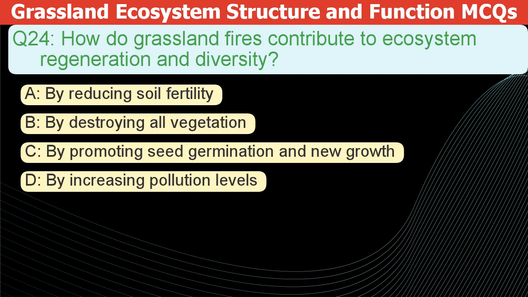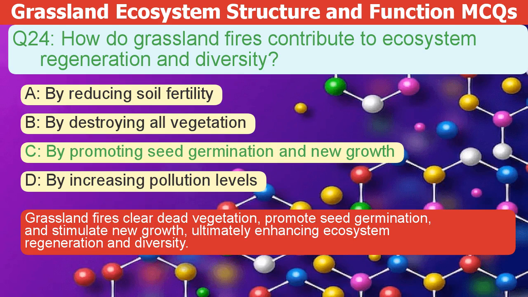How do grassland fires contribute to ecosystem regeneration and diversity? A. By reducing soil fertility. B. By destroying all vegetation. C. By promoting seed germination and new growth. D. By increasing pollution levels. The correct answer is C. Grassland fires clear dead vegetation, promote seed germination, and stimulate new growth, ultimately enhancing ecosystem regeneration and diversity.